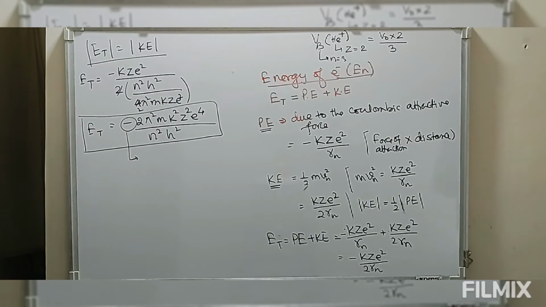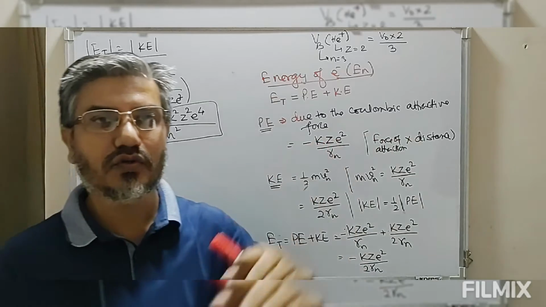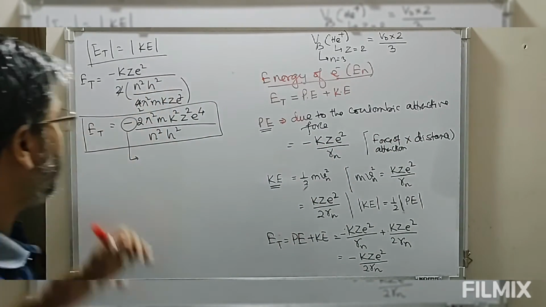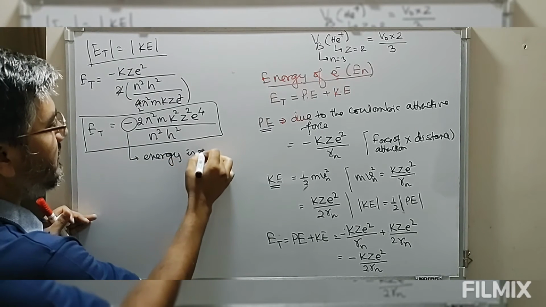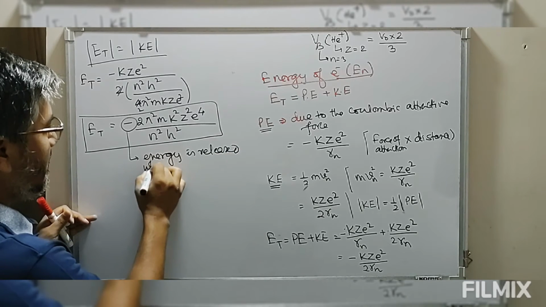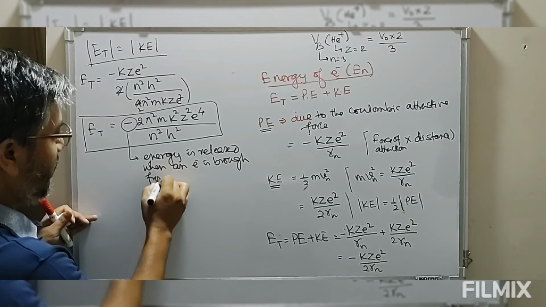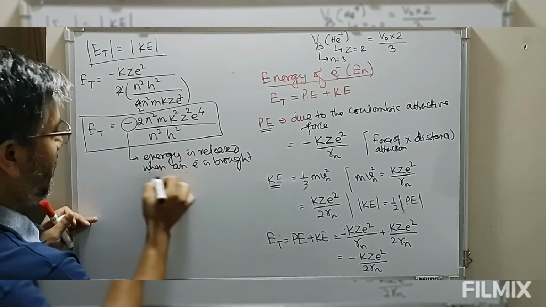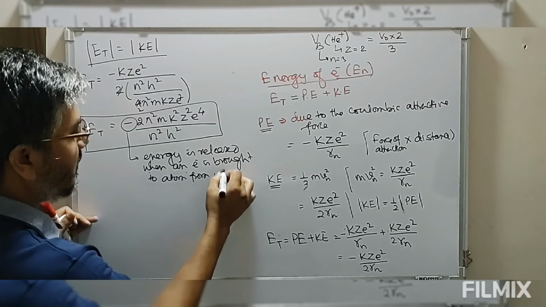The value of energy of an electron is negative. The reason being, when an electron is brought from infinity to the nucleus of an atom, energy is released. So this is the meaning of the negative sign.